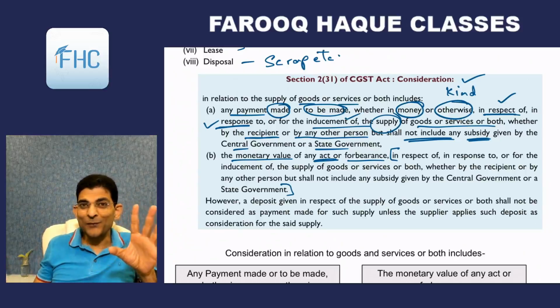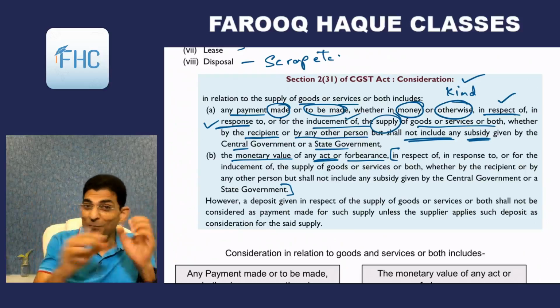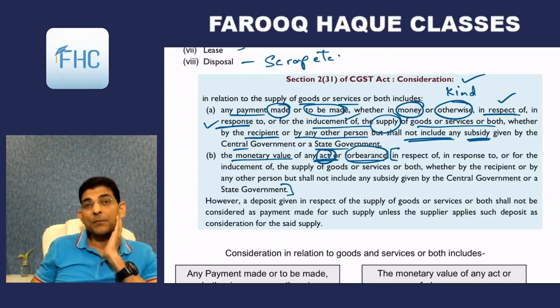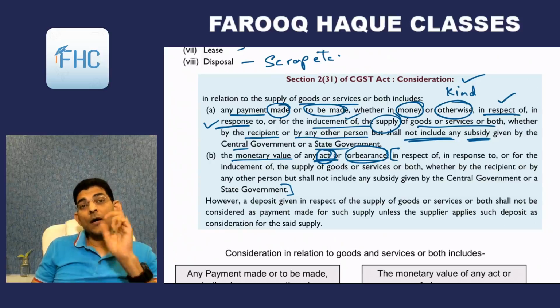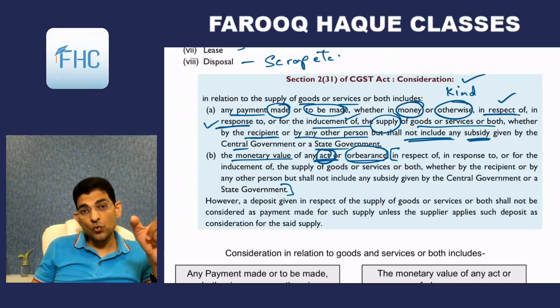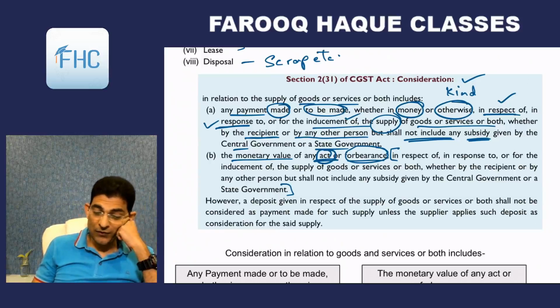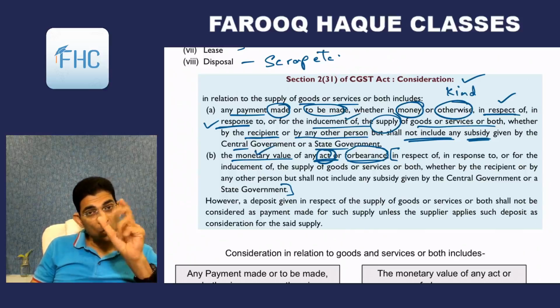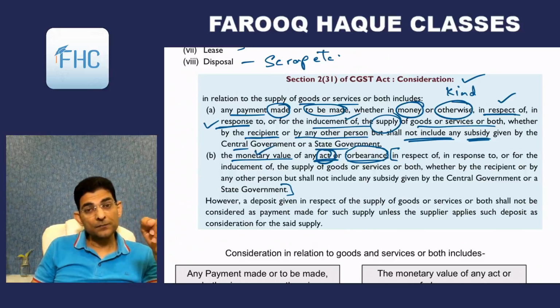Girlfriend's money is not that important, but her happiness and satisfaction is important, right? So my acting in a particular way or my not acting in a particular way, forbearance, is a consideration to you for selling your car to me. Understood? So what we'll do is we'll find out the monetary value of that act of forbearance, and that monetary value will become your consideration for the car.